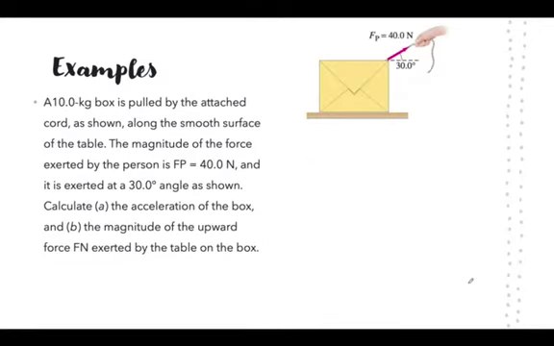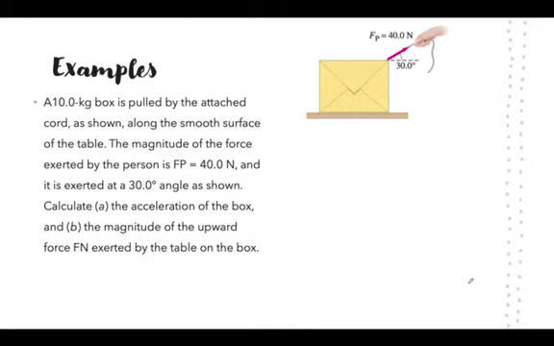So in this example, we have a 10-kilogram box pulled by the attached cord as shown. The magnitude of the force is 40, and it is exerted at a 30-degree angle as shown here. So calculate the acceleration of the box and the magnitude of the upward force exerted by the table on the box. Pause the video here, take a couple of minutes, and see if you can solve this example.